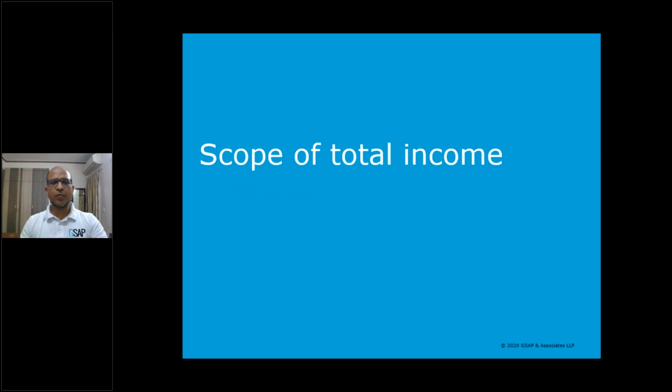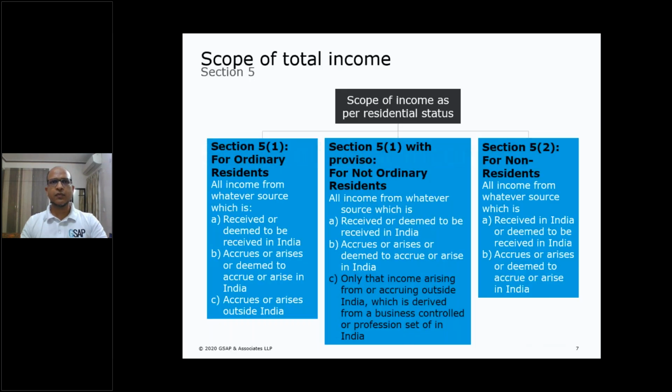Moving on to the next topic, scope of total income. Now, this may sound like basics of income tax, but I'm discussing this Section 5 here because the different categories of income which are taxed in the hands of different categories of residents, we will use in our subsequent slides.